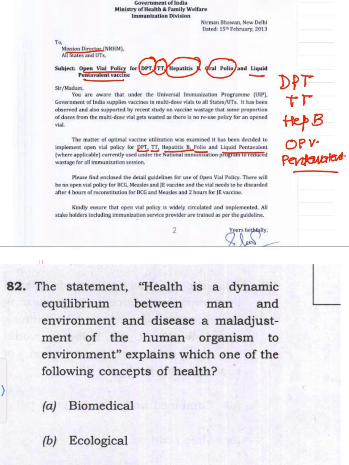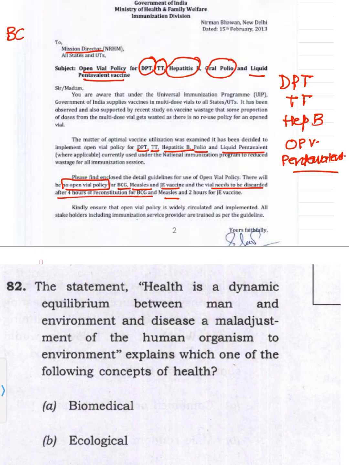But what is more important is that in the same letter they are writing to the state that where there is no open vial policy. So open vial policy is not for BCG, measles, and Japanese encephalitis. They are writing that for the BCG and measles, the vials need to be discarded after 4 hours of reconstitution.